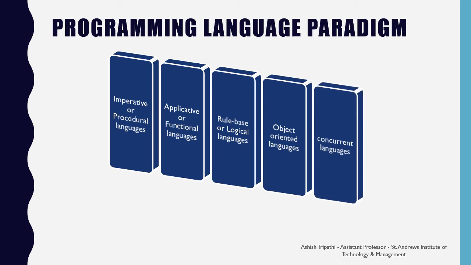Now we study programming language paradigms. There are 5 types of language paradigm: imperative or procedural languages, applicative or functional languages, rule-based or logical languages, object-oriented languages, and concurrent languages. Now we study each of them in the following videos.